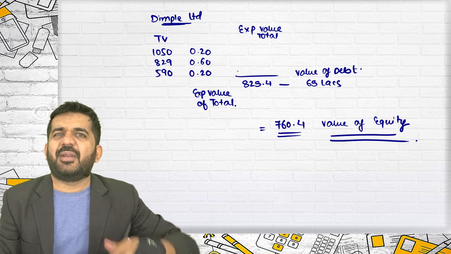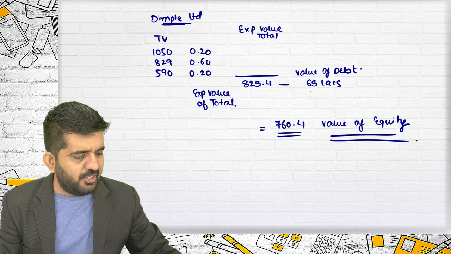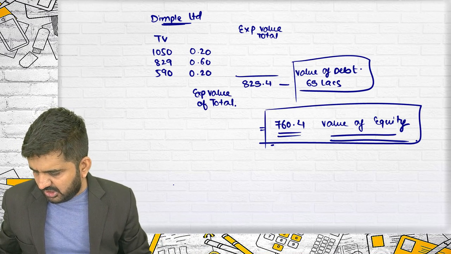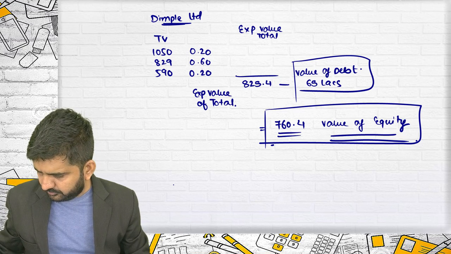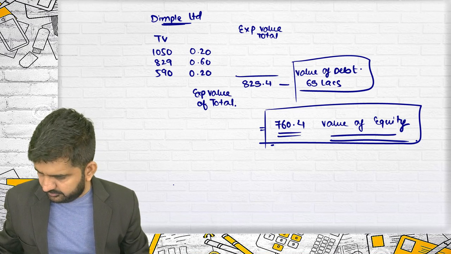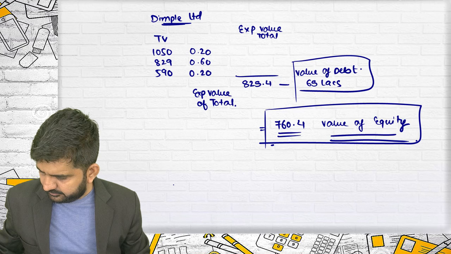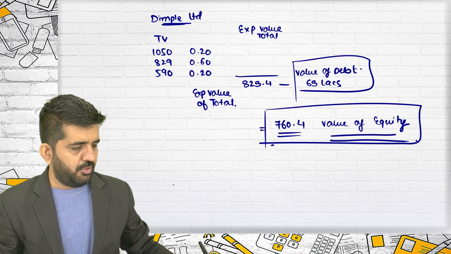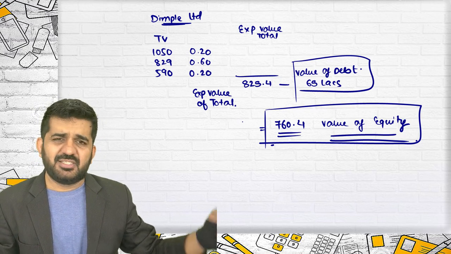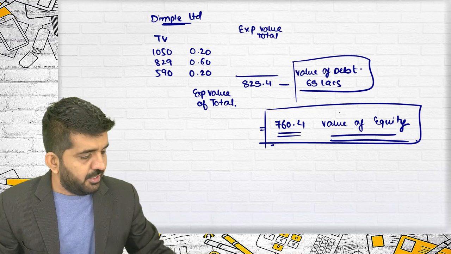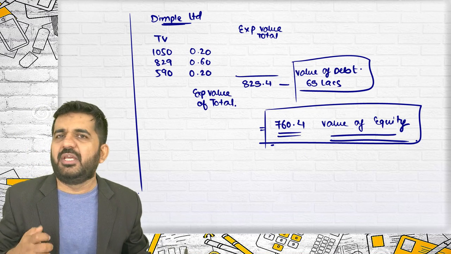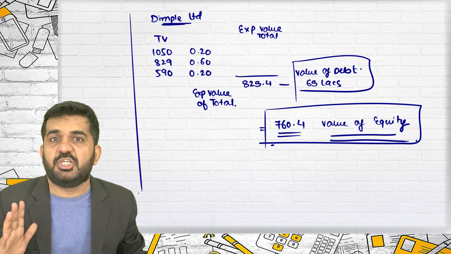Alright. So if you separate that and then find out value of equity and value of debt separately, this is value of debt and value of equity. Even you can see your suggested answer. Yes, it is correct. There is just a rounding difference. That is absolutely alright. We have done it with m plus, they have just rounded it off. But understand the value, if you see your book, they have calculated this also separately. Believe me, it will give you the same answer. There will be no change in your answer.